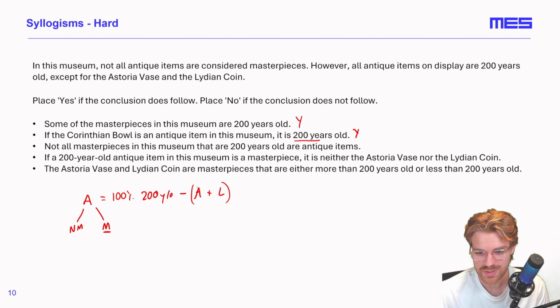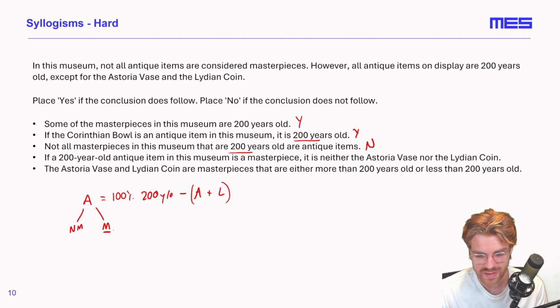Not all masterpieces in this museum that are 200 years old are antique items. Now, not all of the antiques are considered to be masterpieces, but we don't necessarily have information as to whether all of the masterpieces are considered to be antiques. That's the problem here. So this conclusion does not follow.